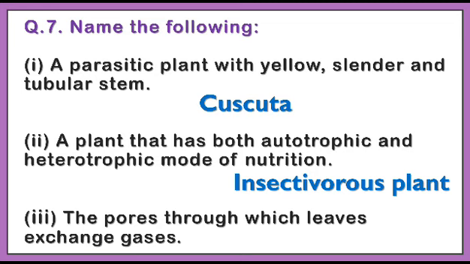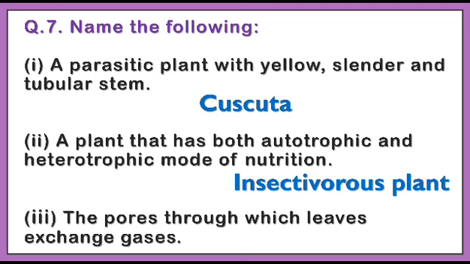So to get their proper amount of nitrogen, these plants eat insects. That means they have some modification in their body so that they can trap insects and get the nutrients from the body of the insects, and that is why these plants are known as insectivorous plants.